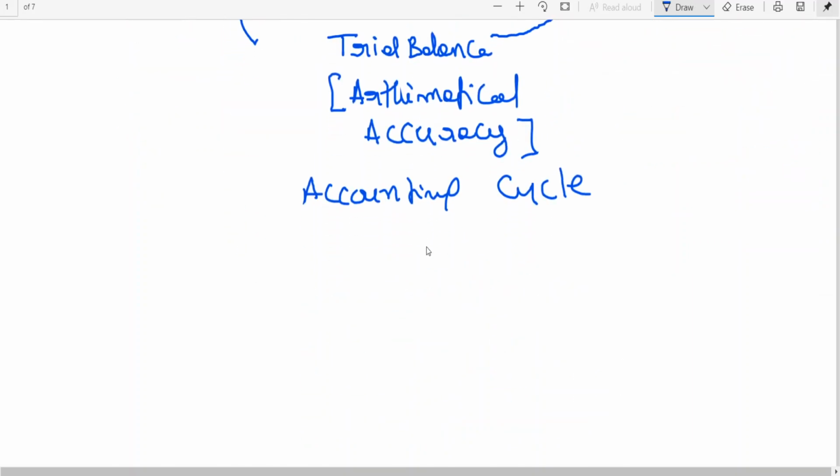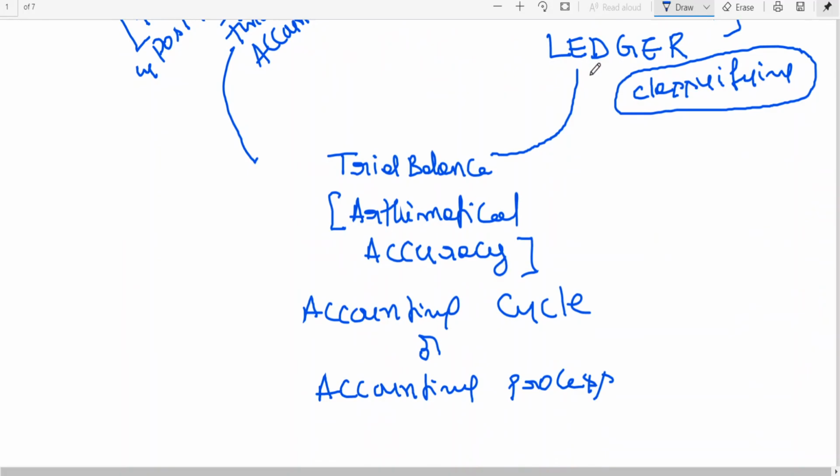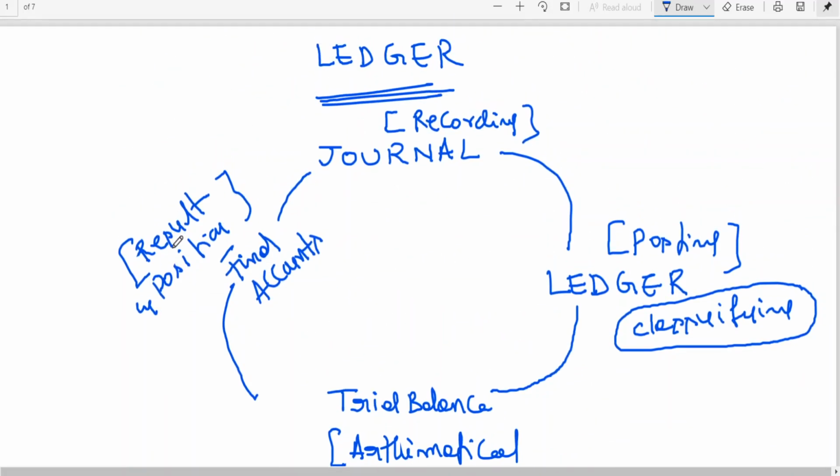Accounting cycle, or it is also called accounting process. The first step is recording, journal. Second step is ledger. Third step is trial balance. Fourth step is final accounts. We have a separate chapter. Now why am I explaining this? Because for ledger, why one should prepare ledger, that we will be knowing. How to prepare ledger we will be knowing.